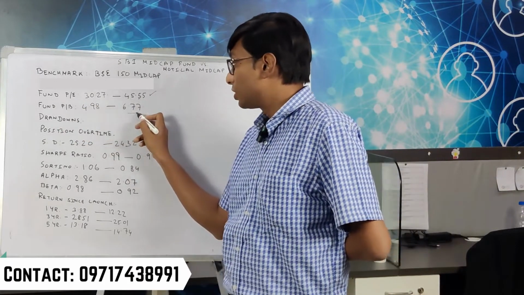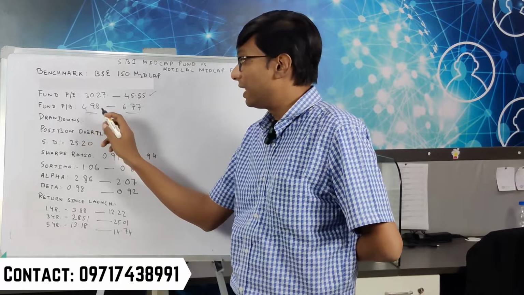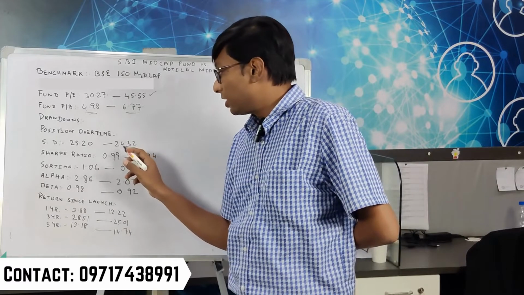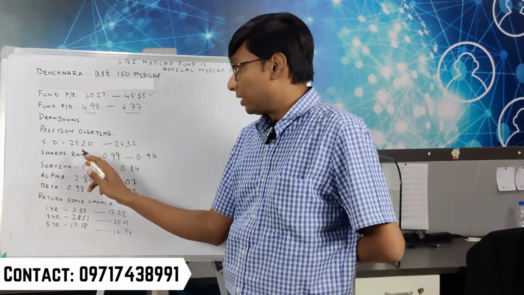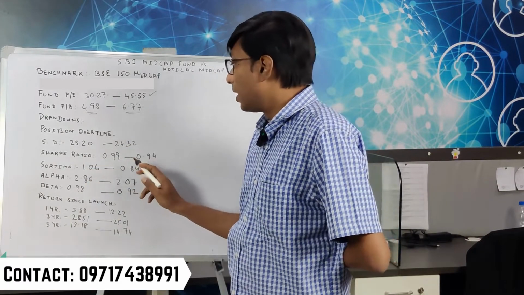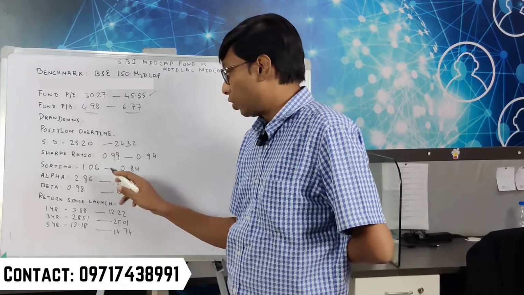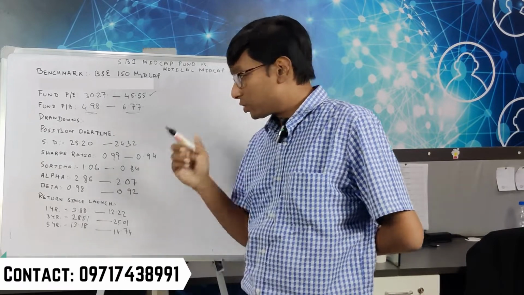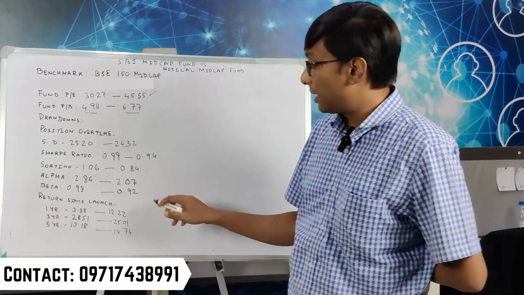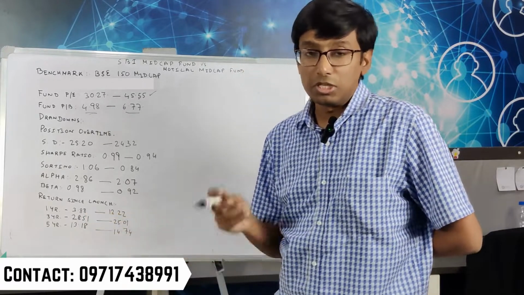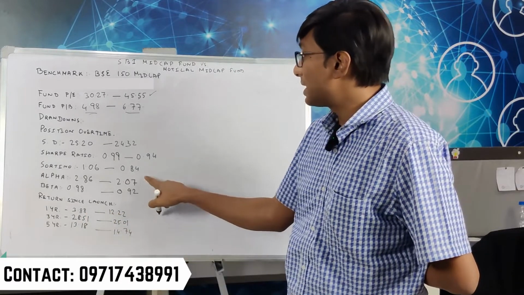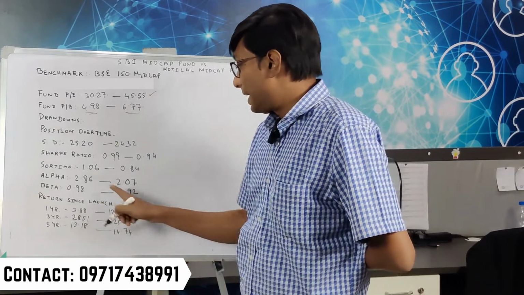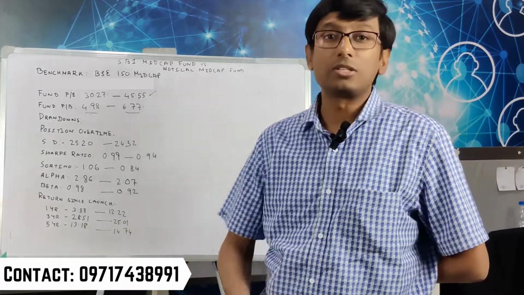Fund PB is 6.77. Again, it's a very high PB. If you look at the standard deviation, it is 24.32. Here it means risk is slightly lower. Sharpe ratio is 0.94. Sortino is 0.84. That means it is again slightly lower. Alpha, it was generating much higher, but now it is 2.07. That means it is beating the benchmark by 2.07 against a PE of 45, which is again a very high thing. Beta is 0.92, so significantly it has lowered the risk.